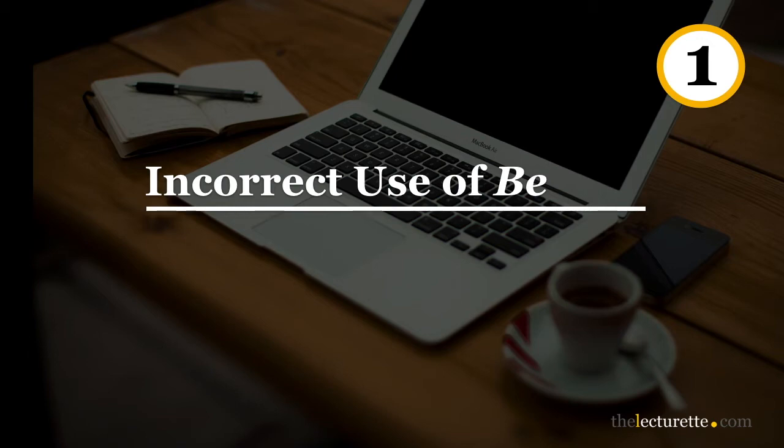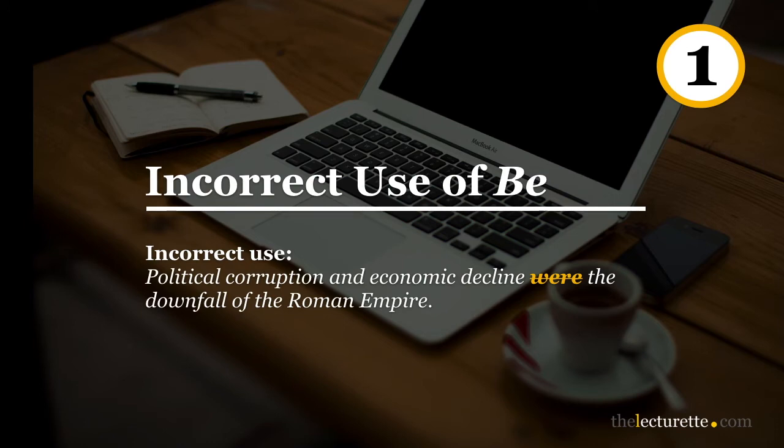Incorrect use of be. Faulty predication often occurs in sentences with a linking verb, a form of to be, for example, in combination with a subject complement, like in this example. "Political corruption and economic decline were the downfall of the Roman Empire."